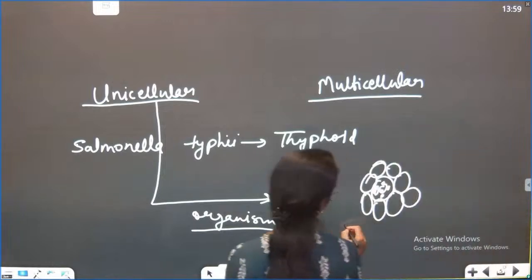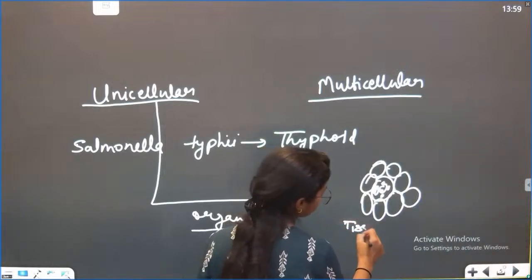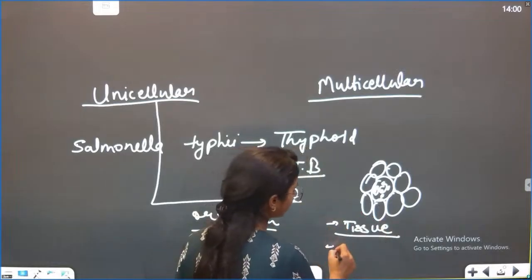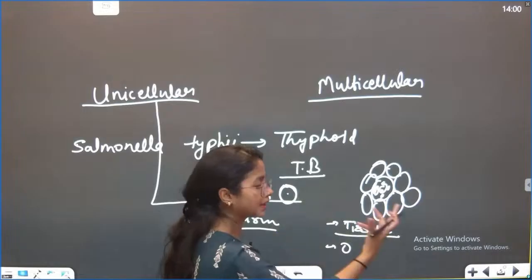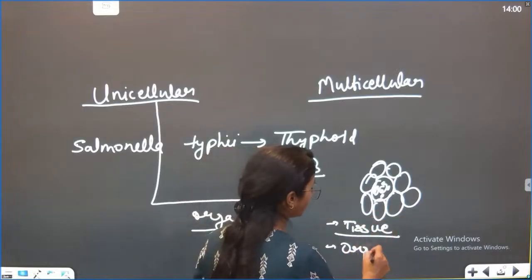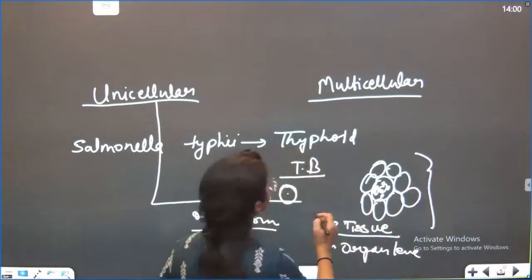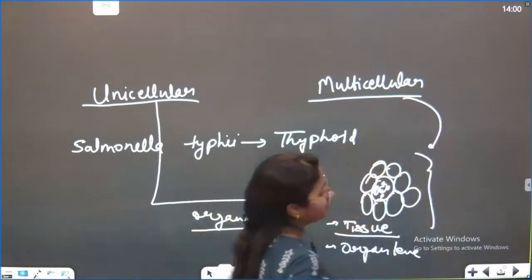And they formed the tissue level system. First they formed the tissue level system, then second they became more complicated, so they formed the organ level of system. But now they are the multicellular organism.